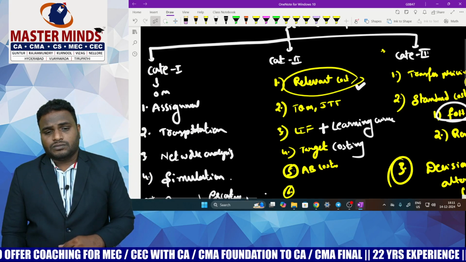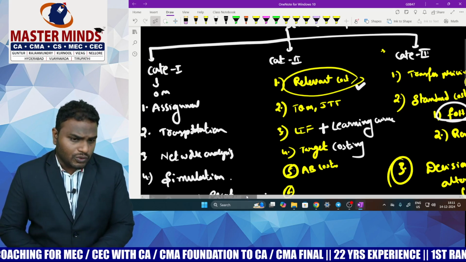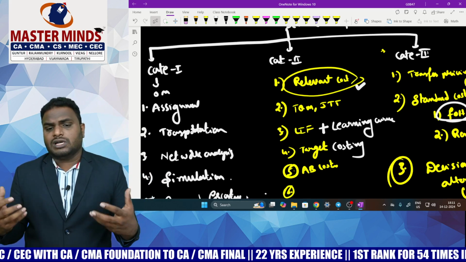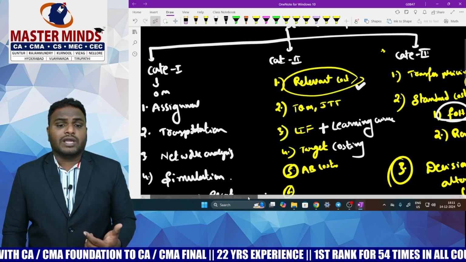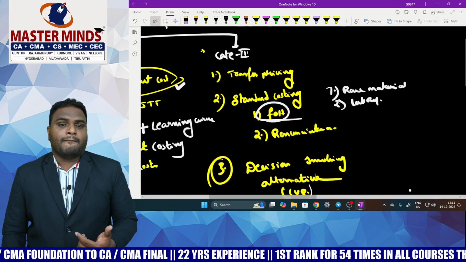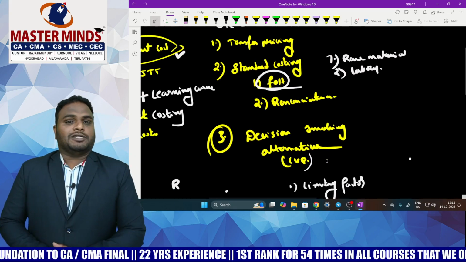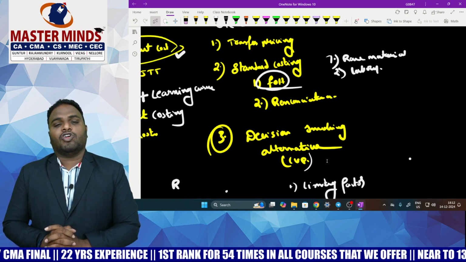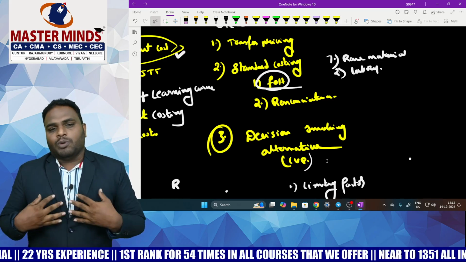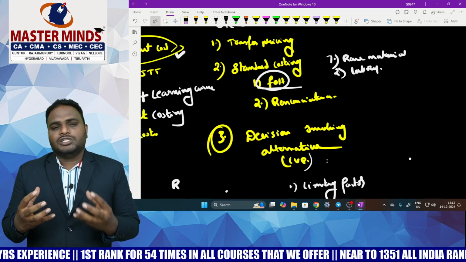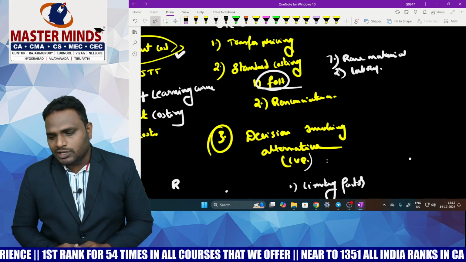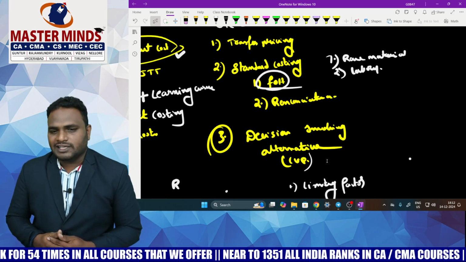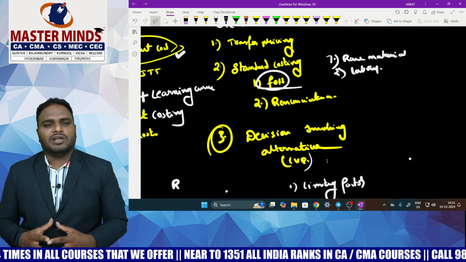Now, if you practice this category 1 and category 2, you have a chance of getting the exemption. Now, come to category number 3. Category number 3 chapters are transfer pricing, standard costing, and decision involving various alternatives. In my point of view, I will give least preference to these 3 chapters. Why? Because even if you practice 100 questions, definitely a new question will come in the examination from this area.